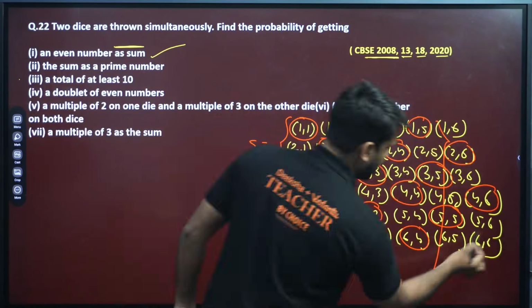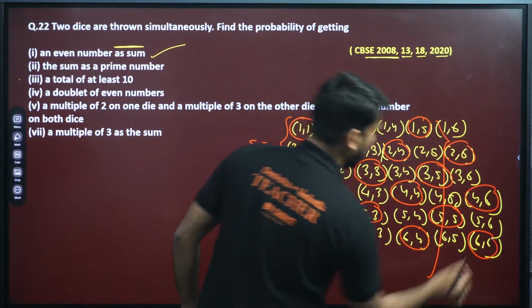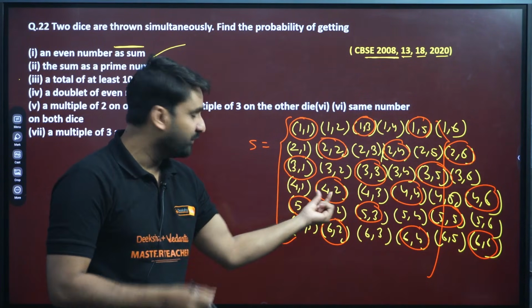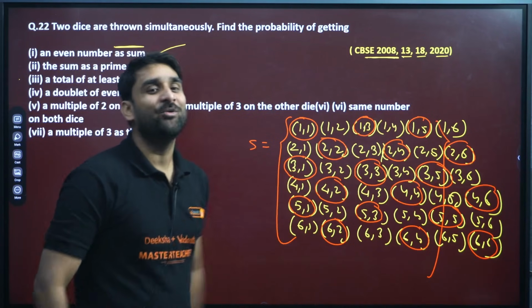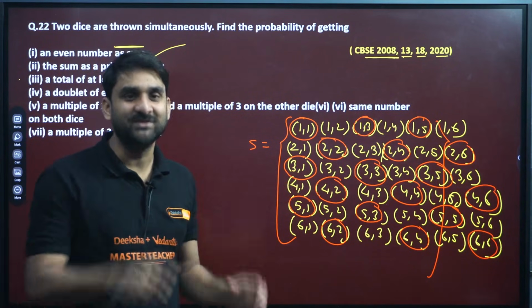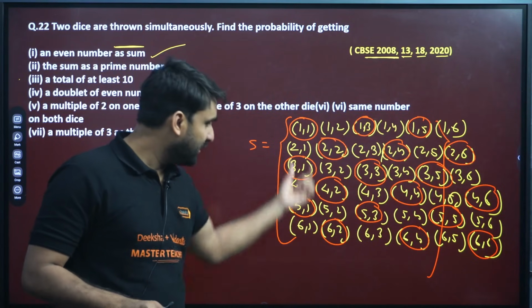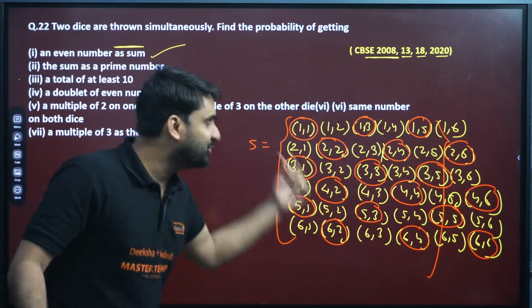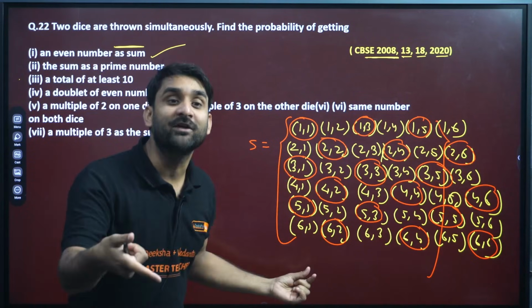Yes, you can go through. Can you add any red color marked values? 2 plus 2 will give you 4, 4 plus 2 will be 6. Even numbers are there. How many even numbers? In every row, 3 pairs, 3 even sums are there. Means 3 possibilities. So how many rows are there? 6. So 3 into 6 will be 18. Come on, my dear. So 18 possibilities are there whose sum will be an even number.